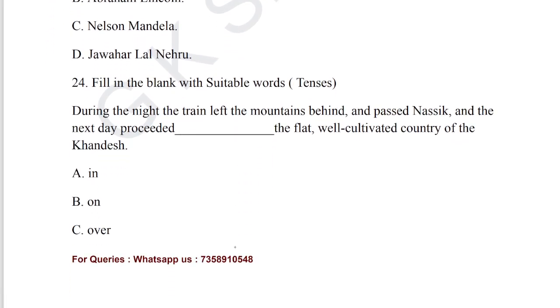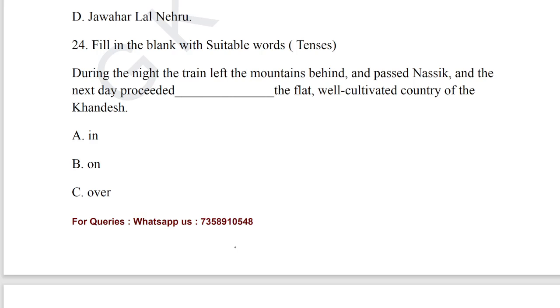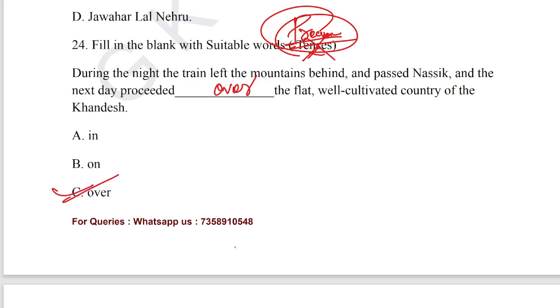Let's go for question number 24. Fill in the blank with suitable words which consist of tenses. During the night, the train left the mountain behind and passed Nasik. And next day, the train proceeded over the flat, well cultivated country of Khandesh. A preposition is given here. Option C is the correct answer for question number 24.